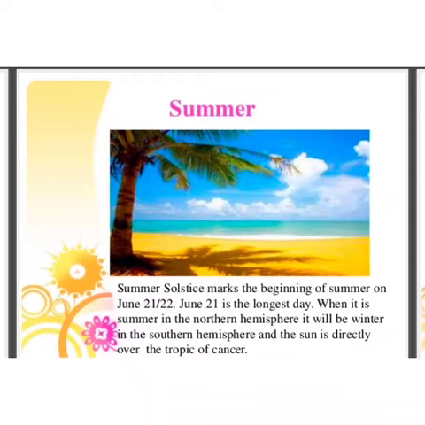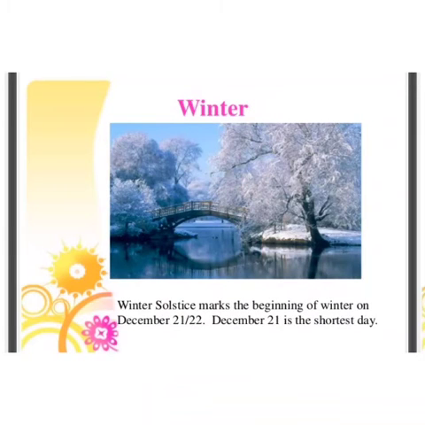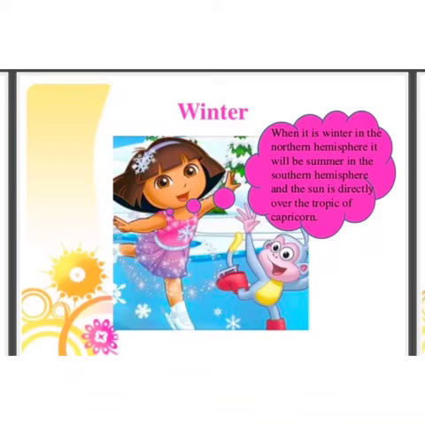When it is summer in the northern hemisphere, it will be winter in the southern hemisphere, and the sun is directly over the Tropic of Cancer. Now, winter solstice marks the beginning of winter on December 21 and 22. December 21 is the shortest day. Okay, now next, winter season. When it is winter in the northern hemisphere, it will be summer in the southern hemisphere, and the sun is directly over the Tropic of Capricorn.